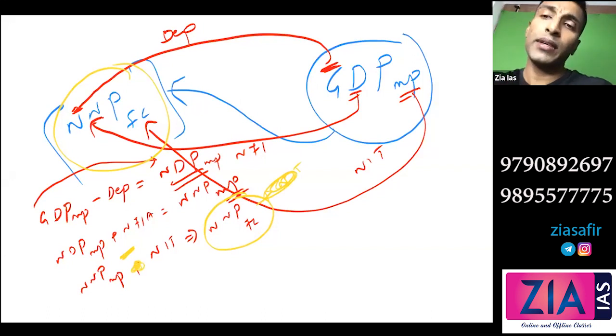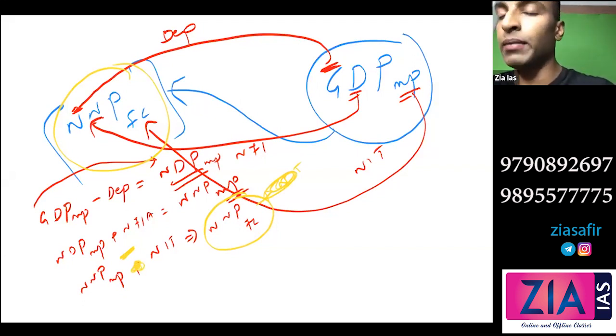Why indirect tax? Because direct tax is imposed on income, wealth, etc. Indirect tax is imposed on commodities, products. It is also known as commodity tax or product tax. Those things we'll do in detail in the module on taxation.